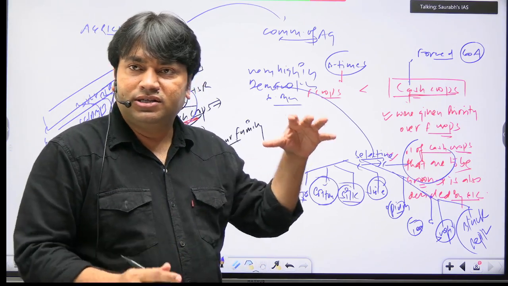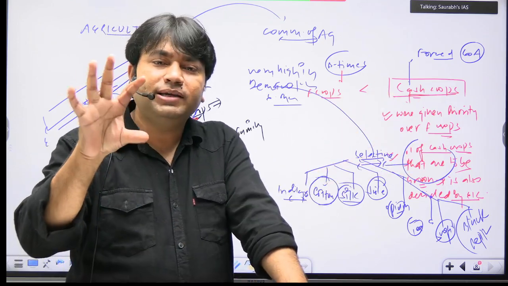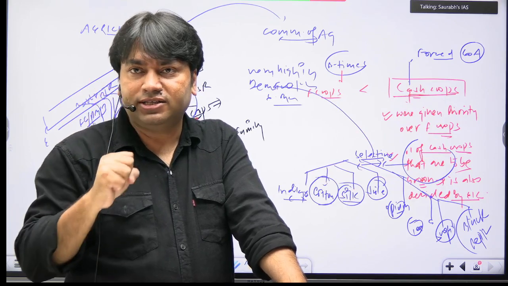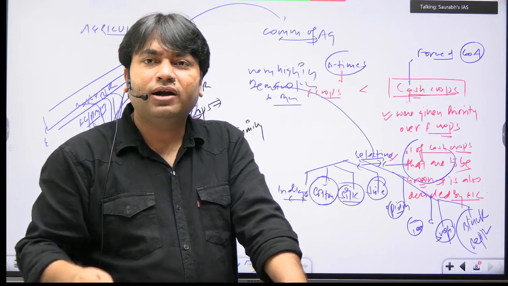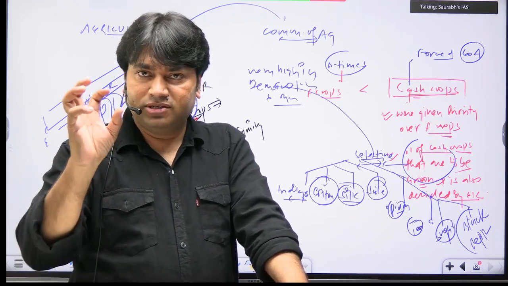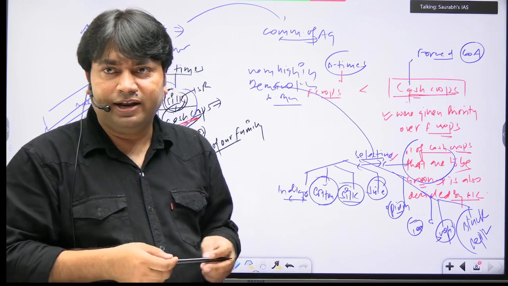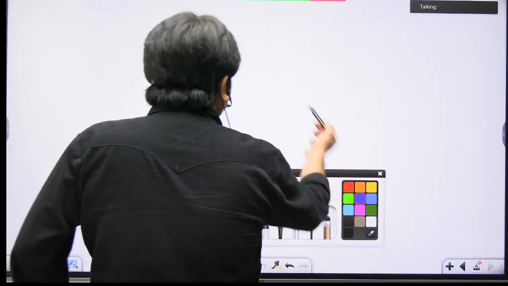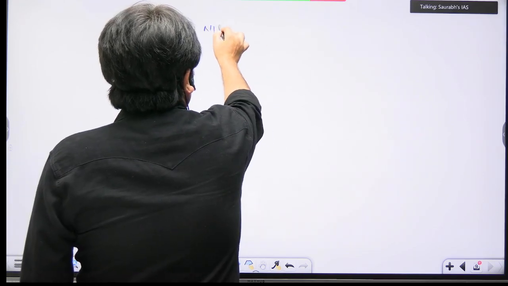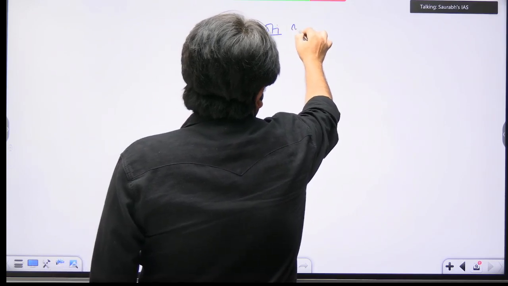Now I will discuss this nature, forced commercialization of agriculture, with a theme that is given in class 8 NCERT, that is niche and rayati cultivation. Till now UPSC has not selected this question for the exam. In future they may choose this area. Now, write this: niche and rayati method of cultivation. It is in class 8 NCERT.